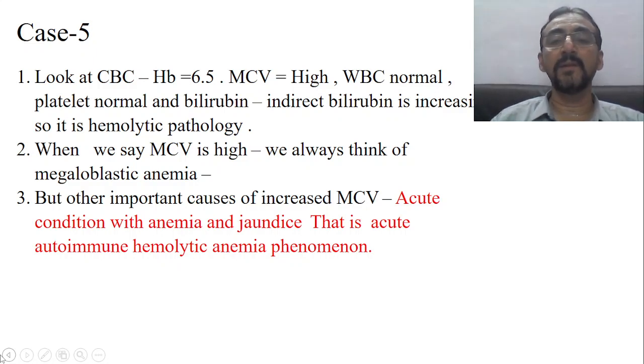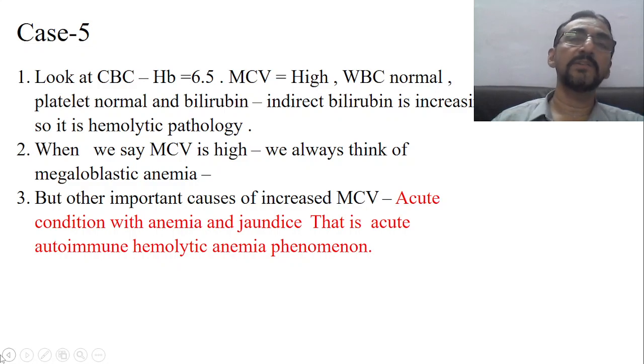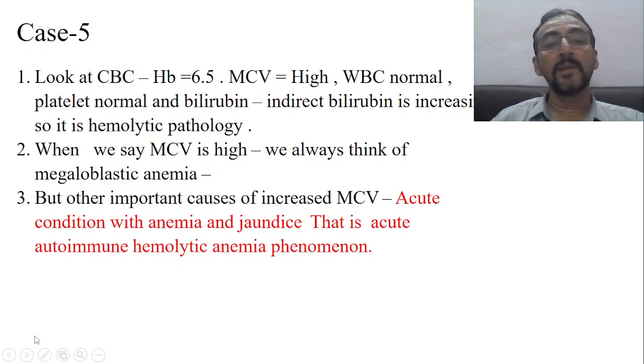This we have to keep in mind. Otherwise, in the typical case of megaloblastic anemia, RDW will also increase and MCV will also increase. But some stressful or acute conditions like this autoimmune hemolytic anemia also make MCV high. Therefore, MCV is a little high here.